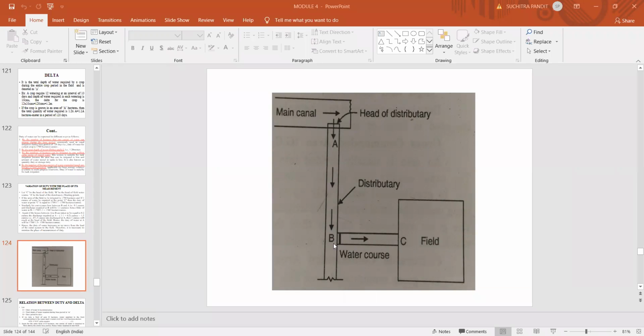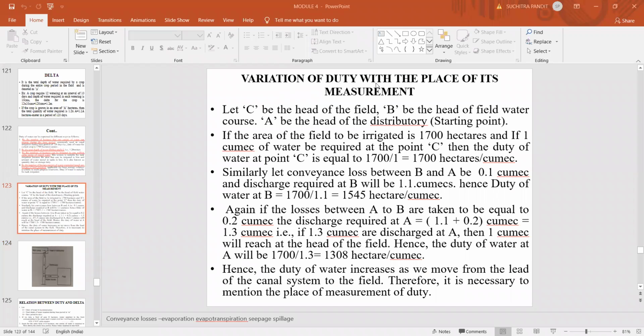So the duty measured at this point is obviously less than the duty measured at the head of the field channel, and the duty measured at the head of the distributary is obviously less than the duty measured at the head of the water course. So the duty varies with its place of measurement. As the water flows, the duty of irrigation water goes on reducing. Now you can see here the variation of duty with the place of its measurement.